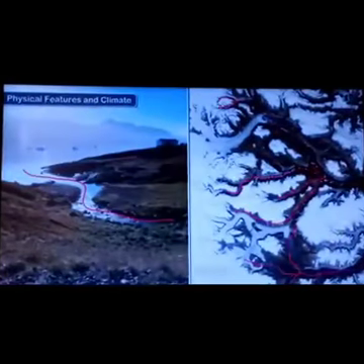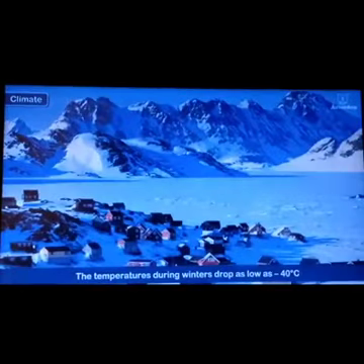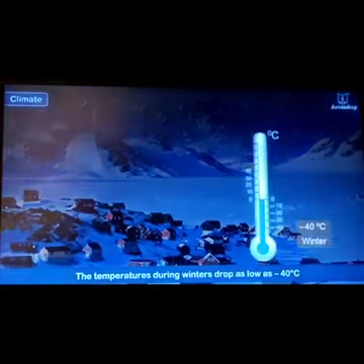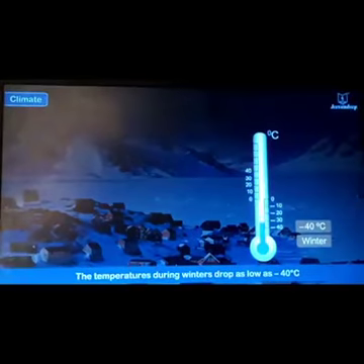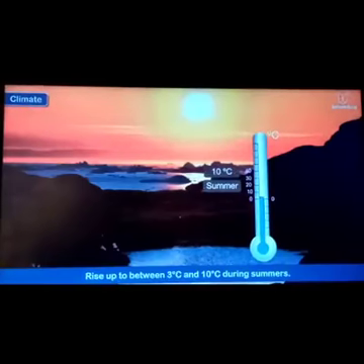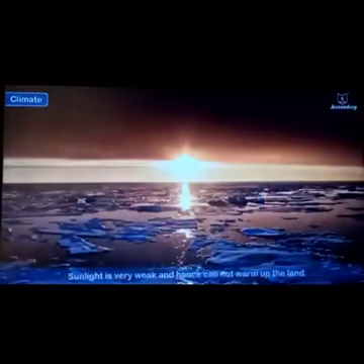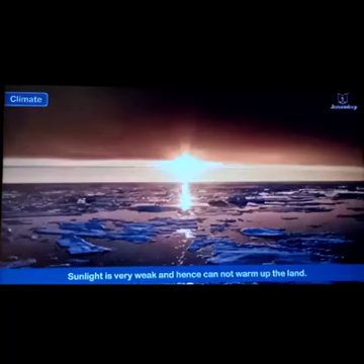Now look at the physical features and the climate. Narrow coastal strips. These strips are caused by the melted water, melted glaciers. The temperature during winter drops as low as -40 to -50 degrees centigrade. This is the climate. It rises up to between 3 degrees centigrade and 10 degrees centigrade during summers. It's still very cold. Sunlight is very weak and hence cannot warm up the land.